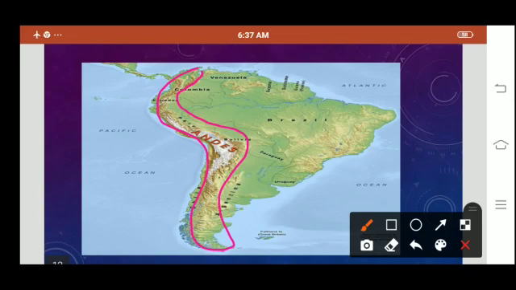And this continent also has the world's largest river, the Amazon. You can see the Amazon river over here. All the blue lines which you can see from the Atlantic Ocean to the different parts show how the Amazon river is running through South America.